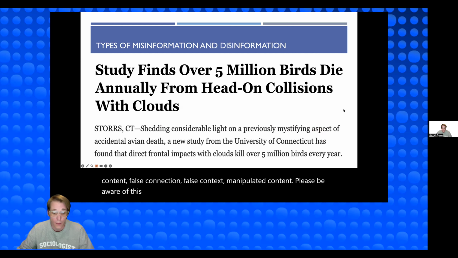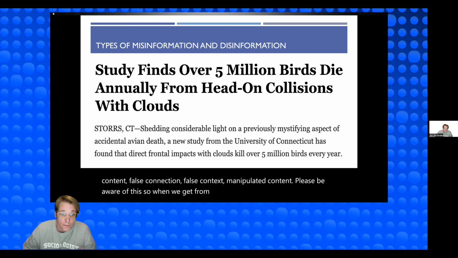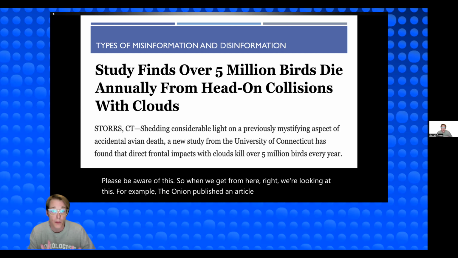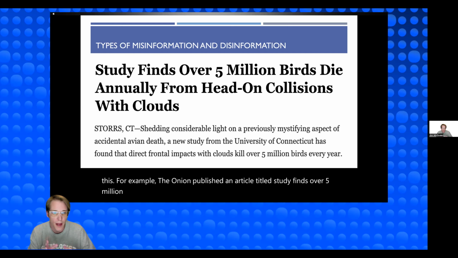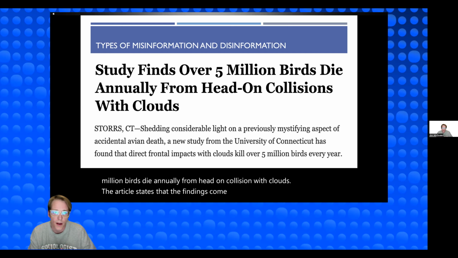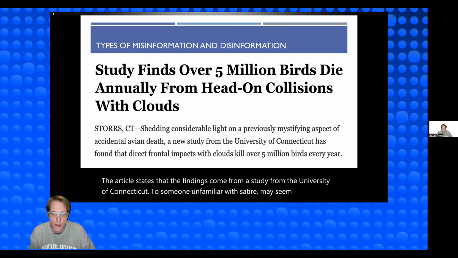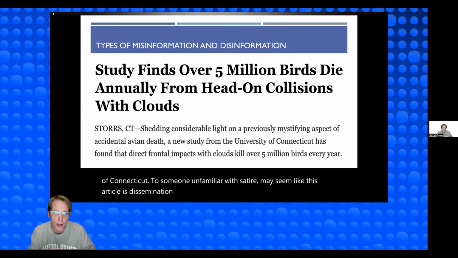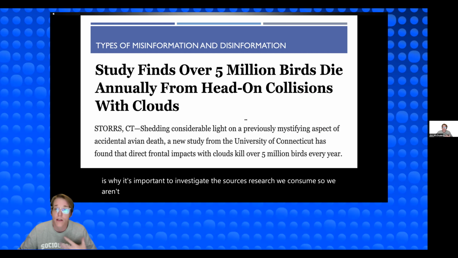So when we get from here, for example, The Onion published an article titled, Study Finds Over 5 Million Birds Die Annually from Head-On Collision with Clouds. The article states that the findings come from a study from the University of Connecticut. To someone unfamiliar with satire, it may seem like this article is disseminating information from a real research article. But that article is only meant to be humorous and not factual. This is why it's important to investigate the sources of research we consume so we aren't misled by these satirical posts.